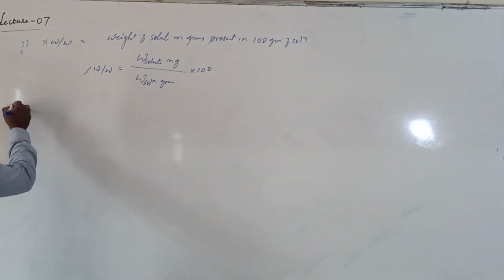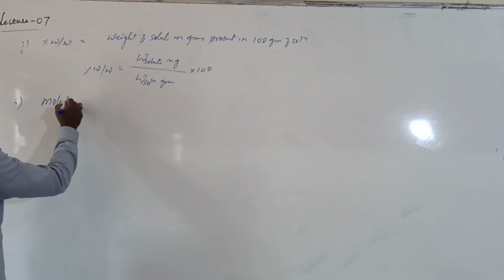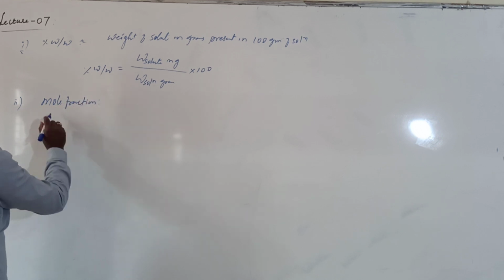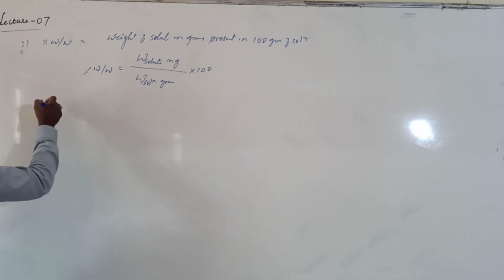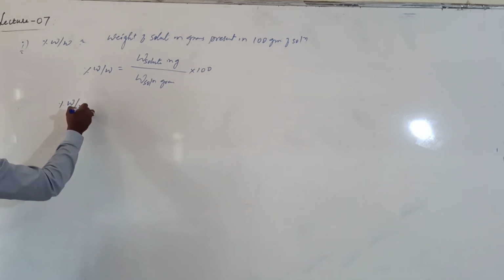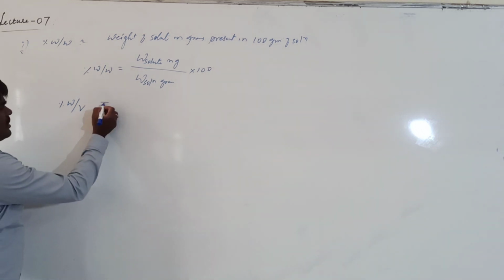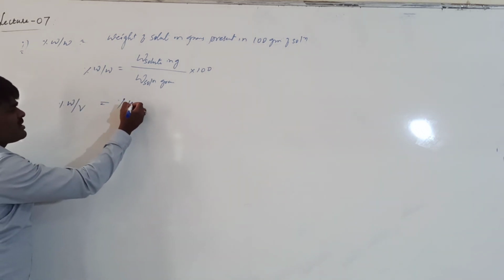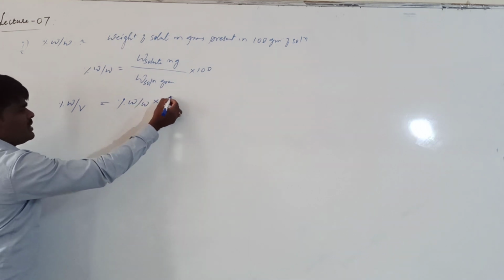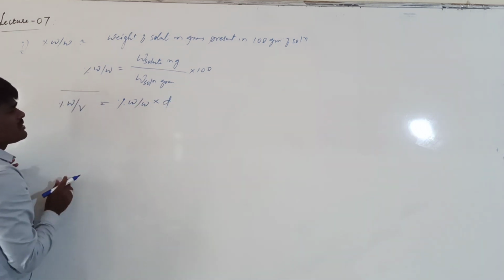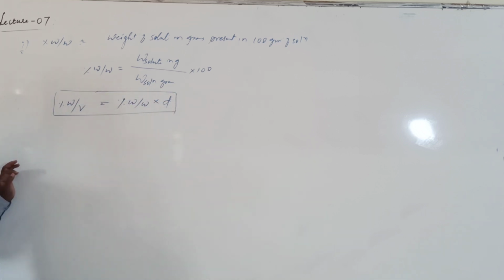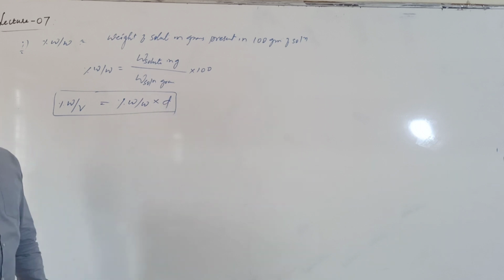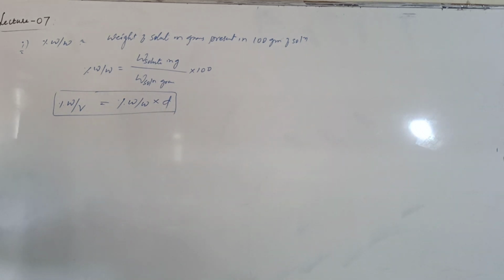Right? And what is meant by mole fraction? Here, sometimes you may be given the relation between percent weight by volume and percent weight by weight. Percent weight by volume will be equal to percent weight by weight into d, density. Have you taken? What is this? Density. This is the relationship. So if you want to get the value, you should multiply with the density. This is the relation between percent weight by volume and percent weight by weight.